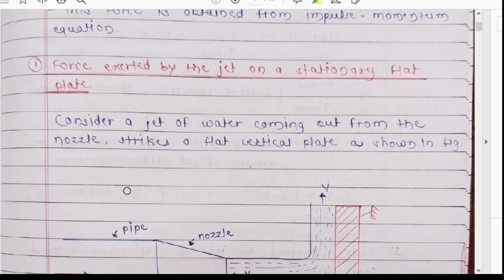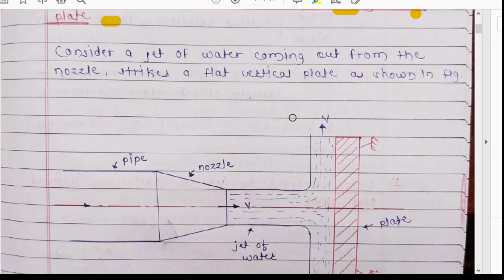Now first is the force exerted by jet on a stationary flat plate. The name already indicates that the plate is stationary and the plate is flat. This plate is not a curved one, it is a flat one.